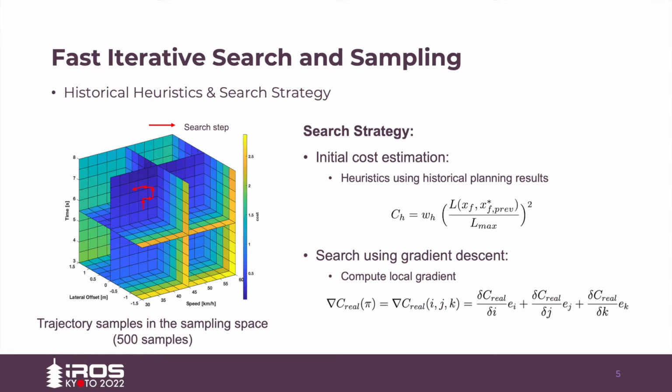Before each search iteration starts, we use a heuristic function based on the historical planning results to provide a close initial guess to accelerate the search process. And at every search step, our method will generate one trajectory sample with its neighbors and compute the local cost gradient. Then, by using the gradient descent method, our algorithm is able to gradually converge towards an optimum without actually generating most of the other trajectory samples.